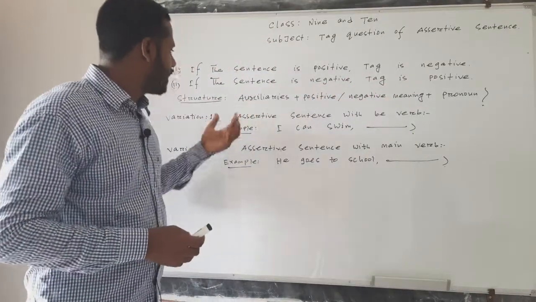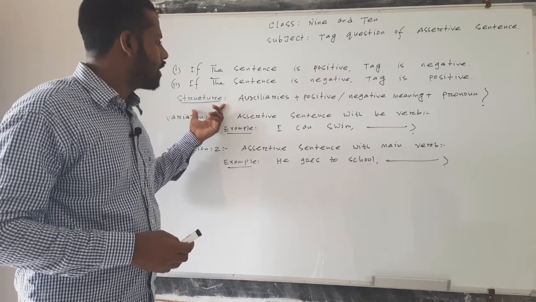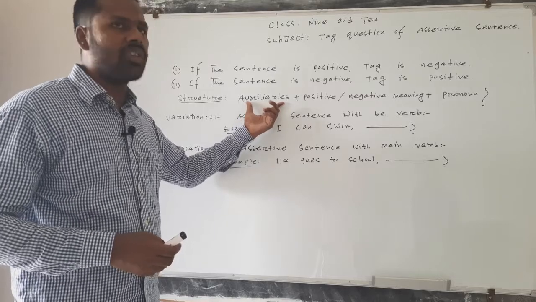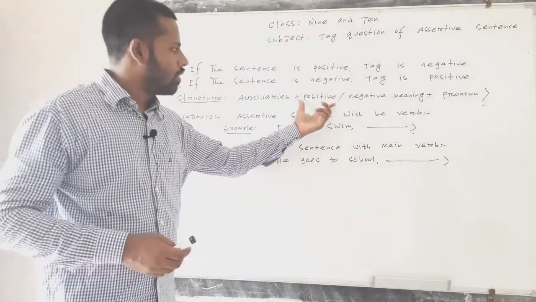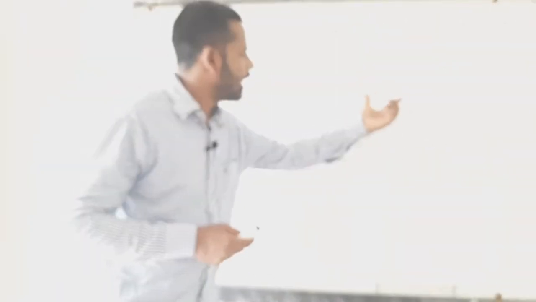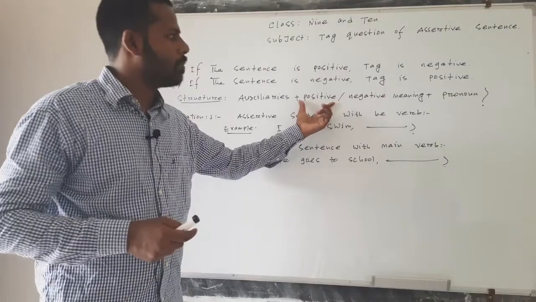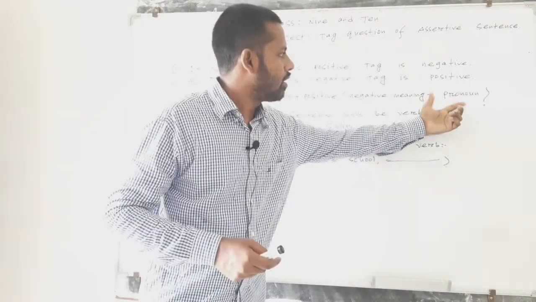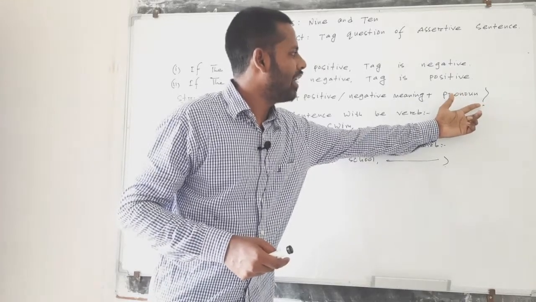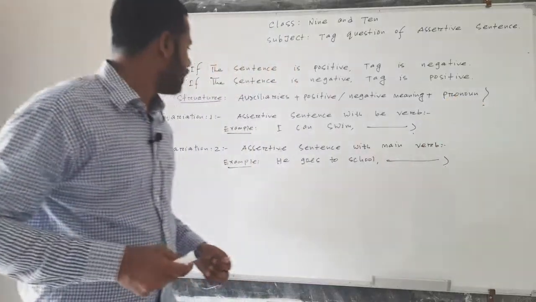Here I have written the structure of the tag question of an assertive sentence. In the answer, at first you have to put the auxiliary verb. Then if the sentence is positive, you should use the negative form. If the sentence is negative, you should use the positive form. Then you have to join the pronoun. Then you have to put the sign of an interrogative sentence.